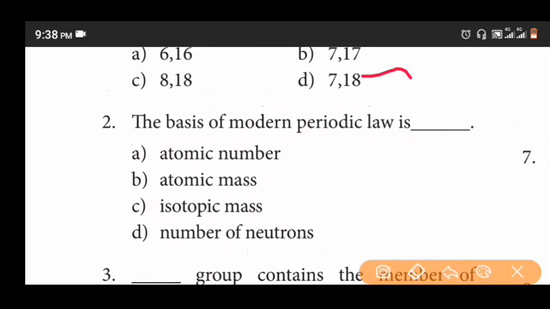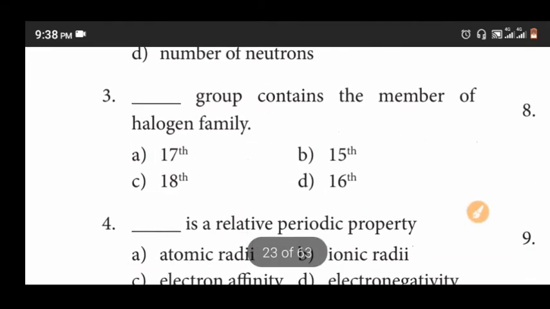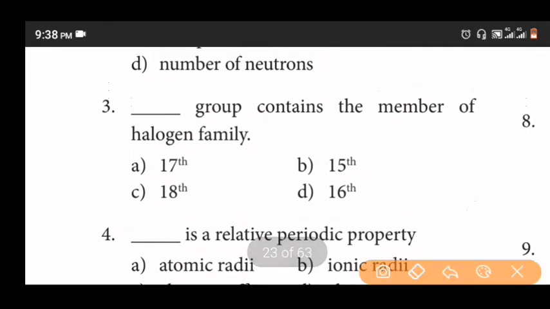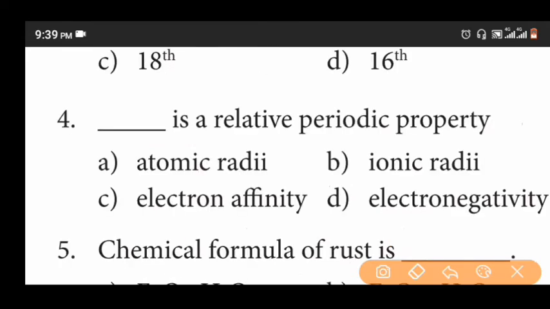Second question. Basis of modern periodic law is dash. Atomic number, atomic mass, isotopic mass, number of neutrons. The answer is atomic number. Third question. Dash group contains the members of the halogen family. 17th, 15th, 18th, 16th. The answer is 17th, option 4.